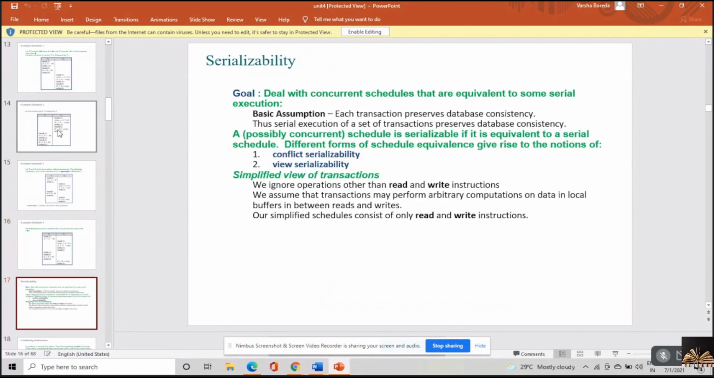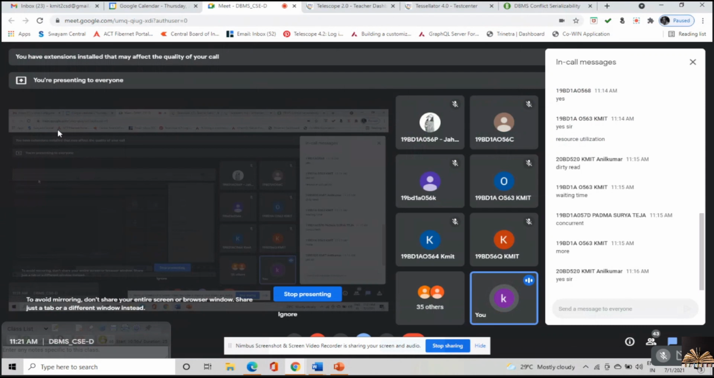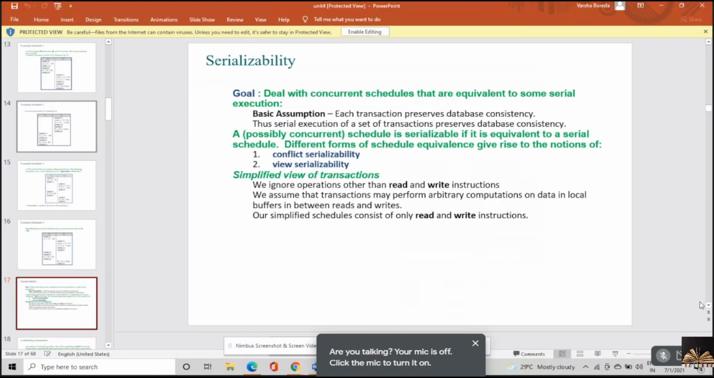Okay. Now, the most important concept, whether you are going for your GATE or any of your interviews, this would be most useful, which is nothing but the serializability concept. Because even though you are trying to run n number of transactions, internally they would be serialized. Okay, internally they would be serialized.